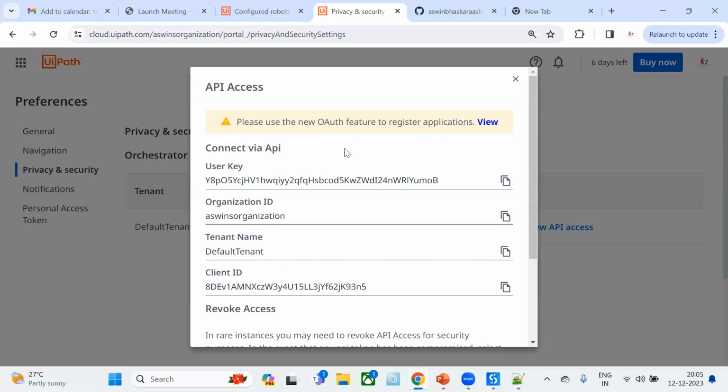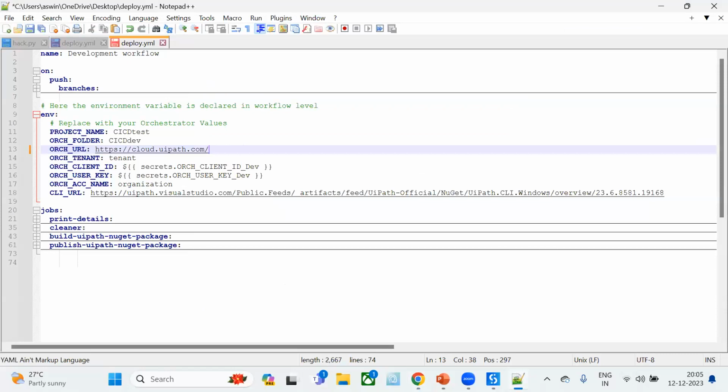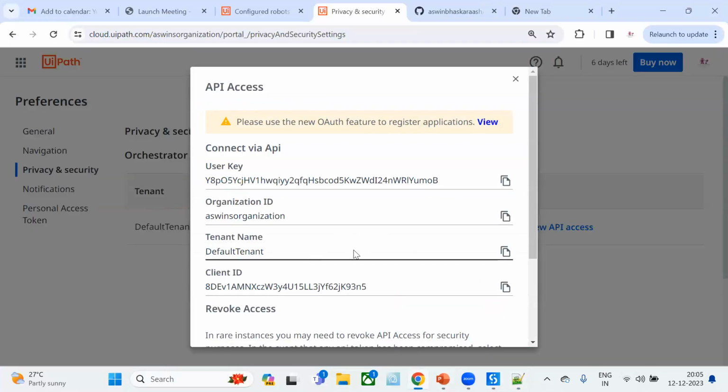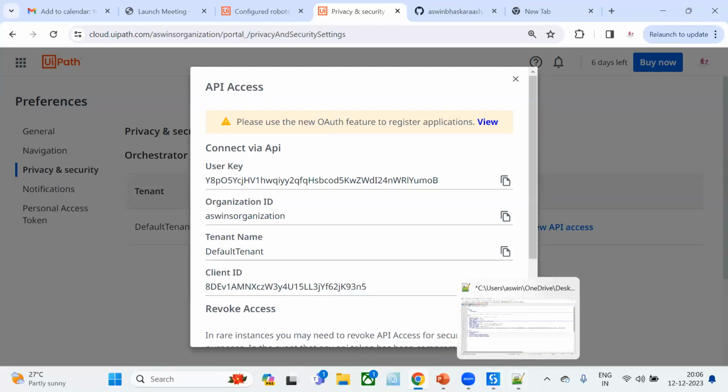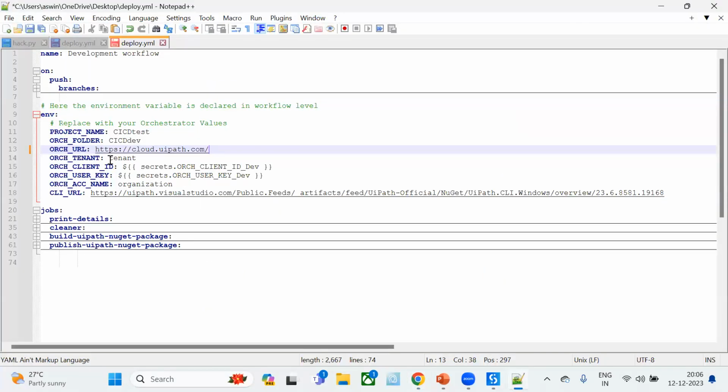What we need in our workflow first is the tenant name, so I can just copy that from here. This is my tenant name. I have put default tenant.